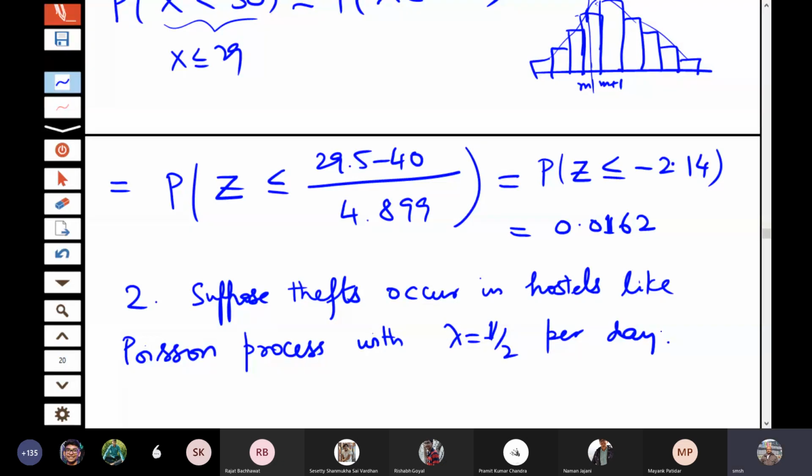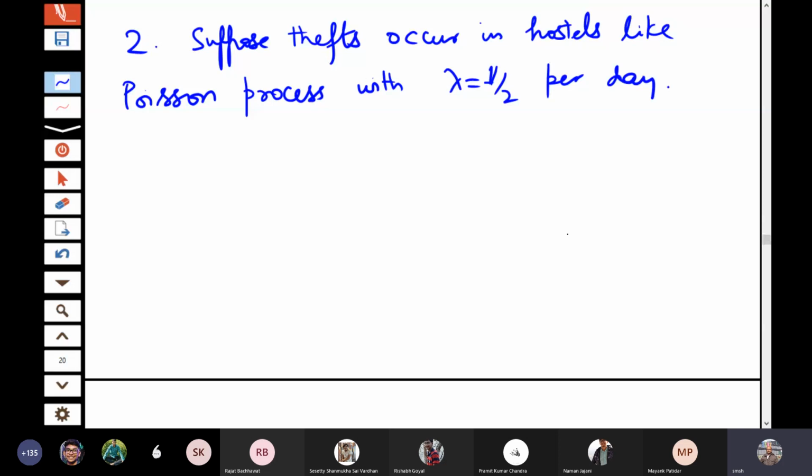Okay, suppose thefts occur in hostels like a Poisson process with lambda equal to half per day. That means monthly it will become 15 on the average.